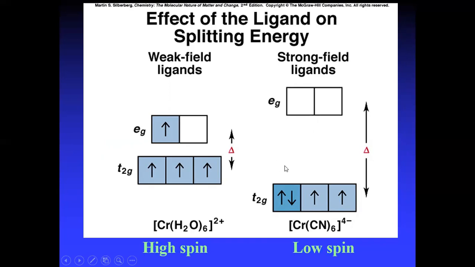And if it is a strong field ligand, the splitting has taken place and the occupying is different. First pairing takes place. Here in the weak field, it is completely single filling, not pairing. Here in the strong field, first pairing in the T2g takes place, and after that is completed, electrons enter into Eg. This is the low spin complex.